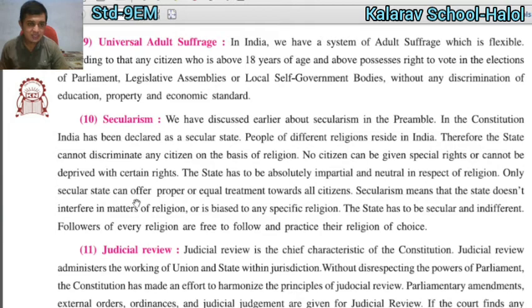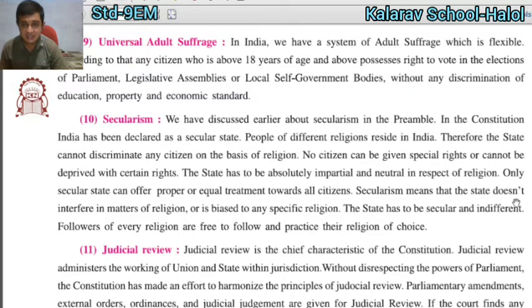Only a secular state can offer proper and equal treatment toward all the citizens. So secularism must be there. Why? Because in a country like India there are people who follow different kinds of religion. There are many religions and every religion gets equal respect and equal honor. So secularism must be in a country like India.